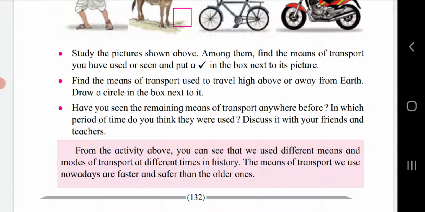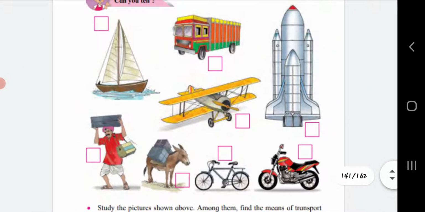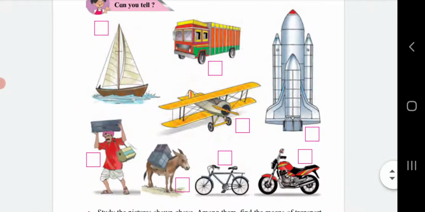Find the means of transport used to travel high above or away from Earth. Draw a circle in the box next to it. If you observe all these pictures, you will get the answer: the rocket, it goes away from the Earth. This is the only picture which goes away from the Earth. So for the rocket, in that box you have to put a circle.